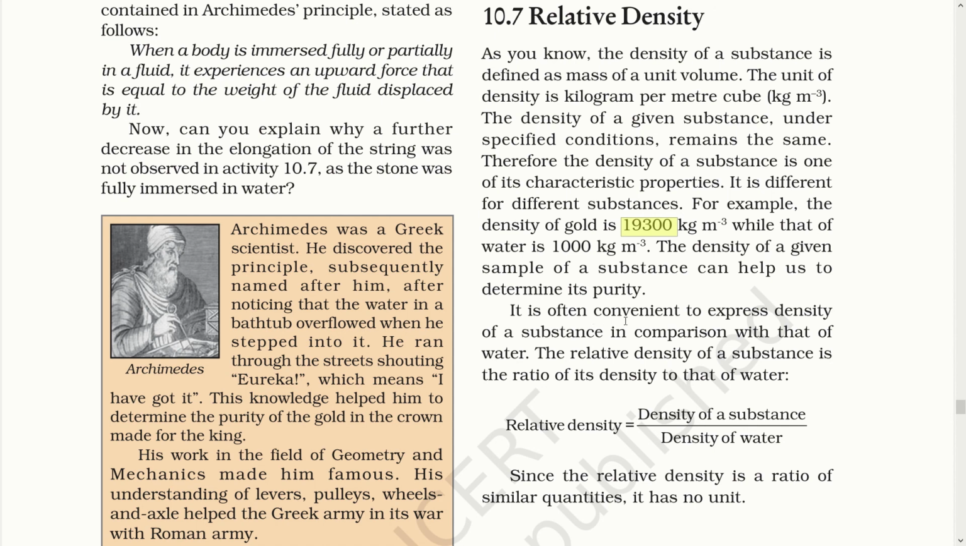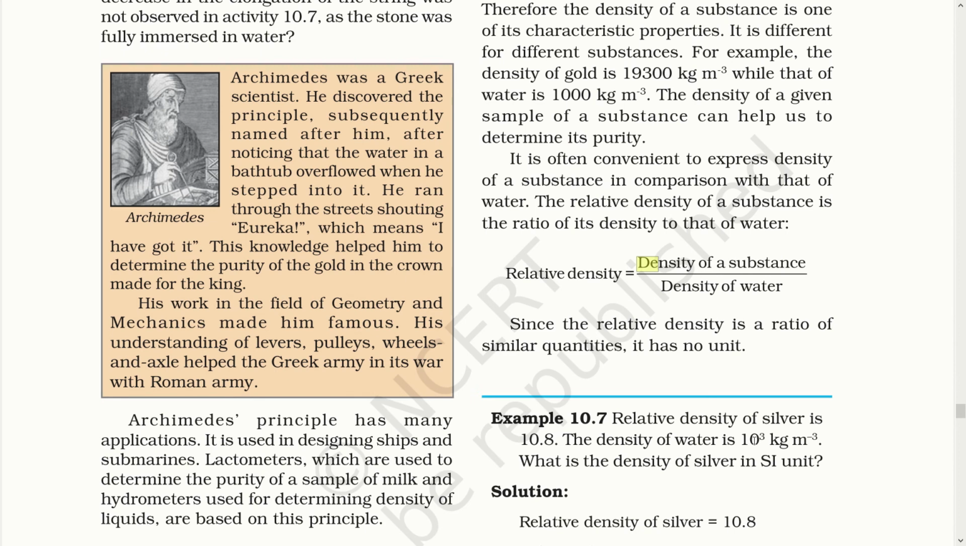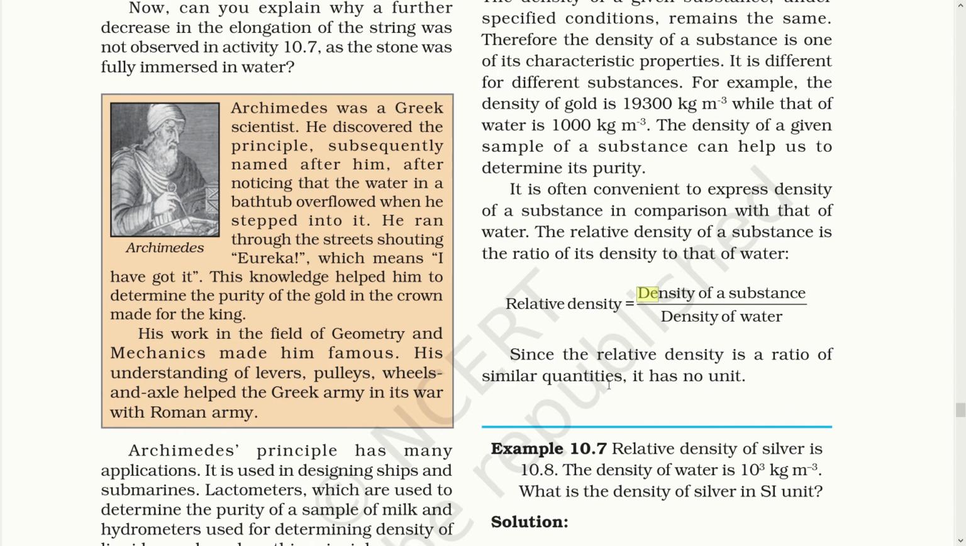It is often convenient to express the density of a substance in comparison with that of water. So now, when we compare the density of gold with the density of water, we obtain the relative density of the substance, which is the ratio of its density to that of water. Relative density is the density of the substance upon the density of water. Since the relative density is the ratio of similar quantities, it has no unit.